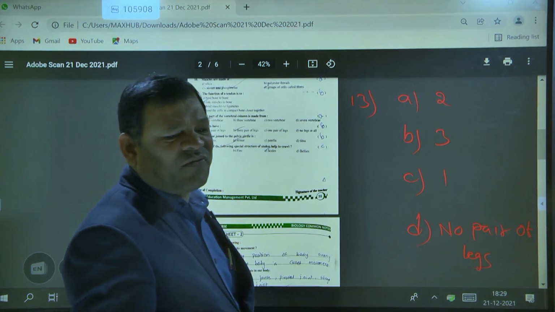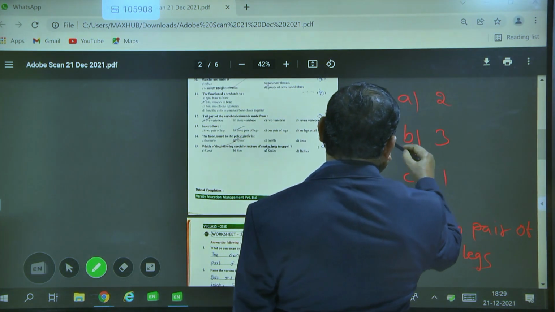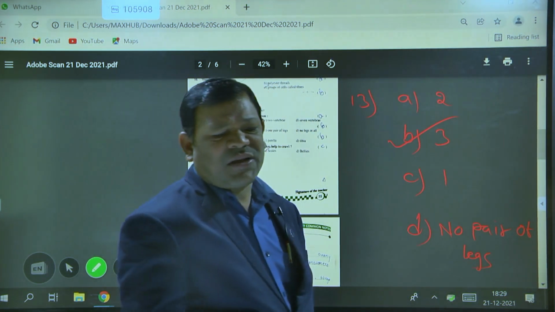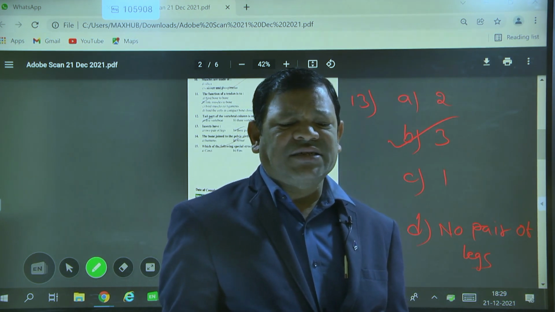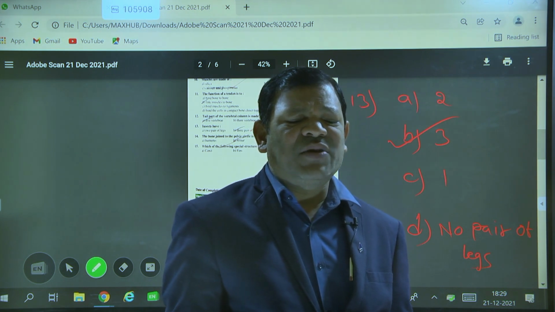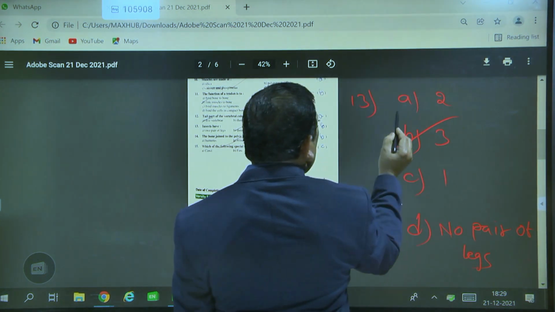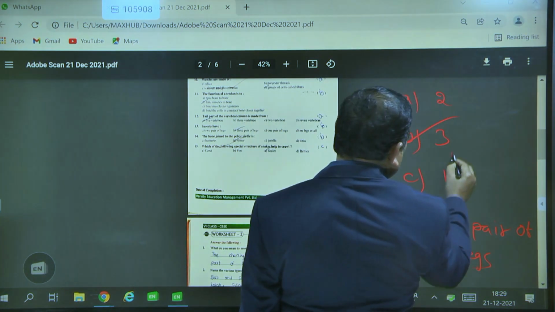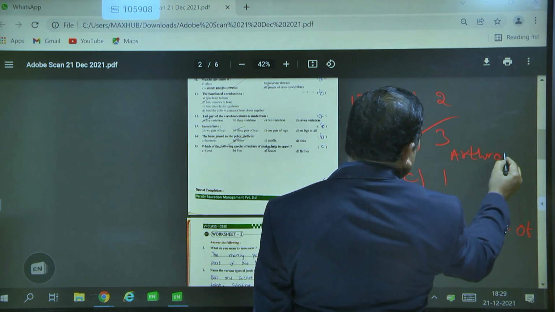The characteristic feature of insects is that 3 pairs of legs are present. Keep in mind, insects have jointed legs, and they belong to the largest kingdom group, the phylum Arthropoda.